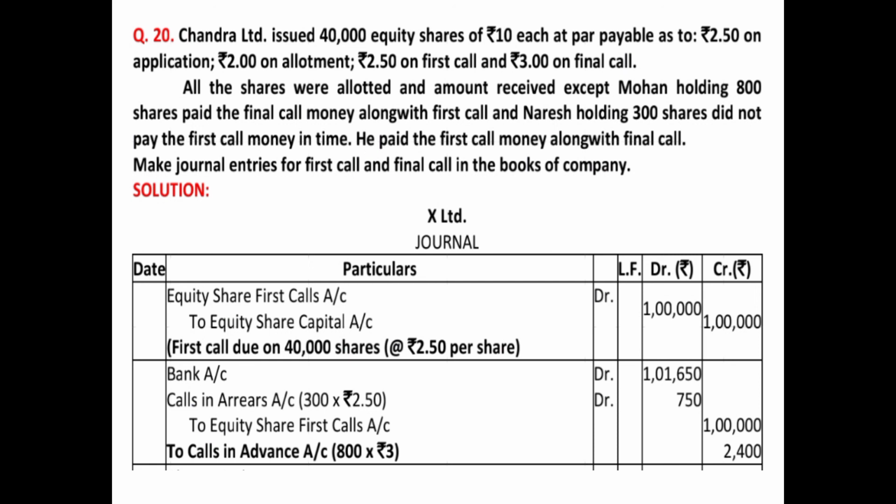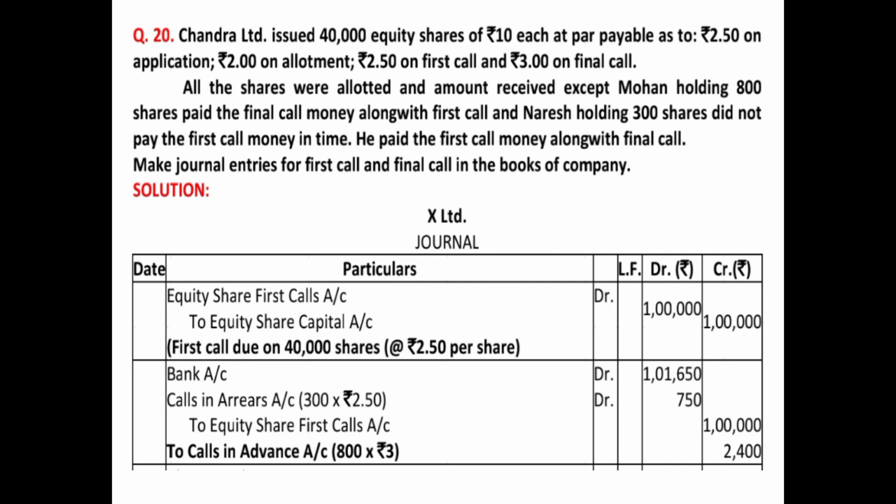The receiving entry will be bank account debited, that is 1,01,650. How have we got it? We'll just discuss it. First of all, you understand bank account will be debited with the amount received. It includes the amount of advance as well as the first call.